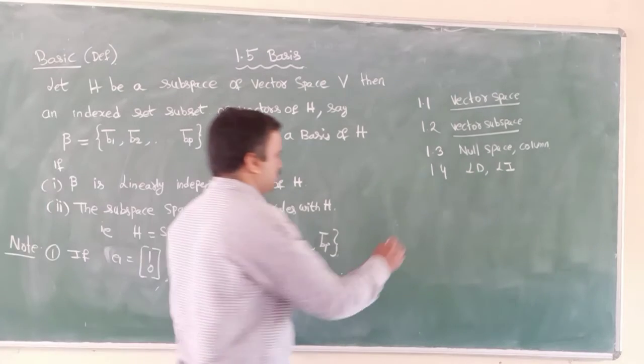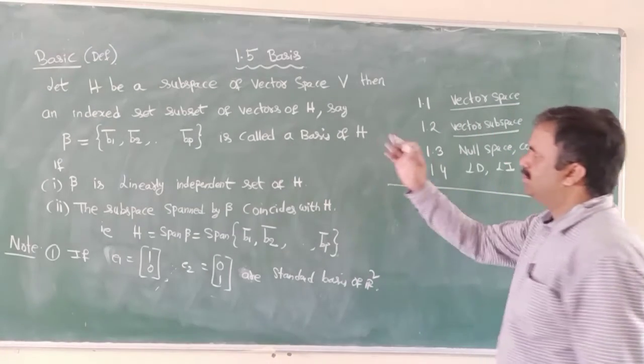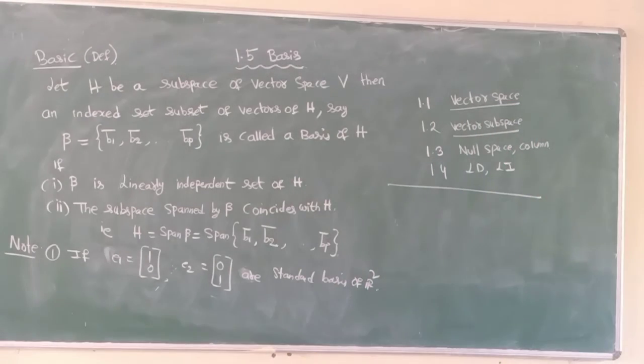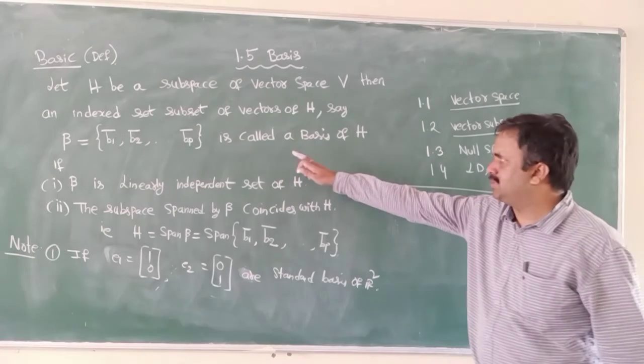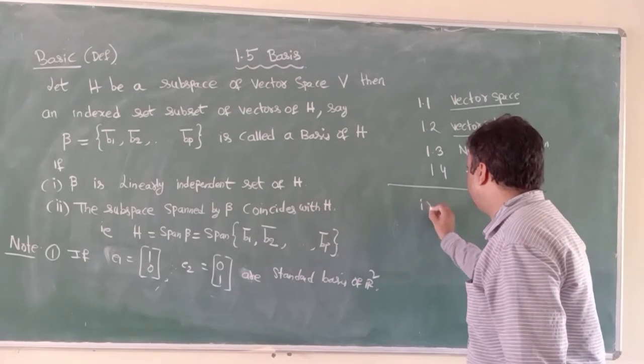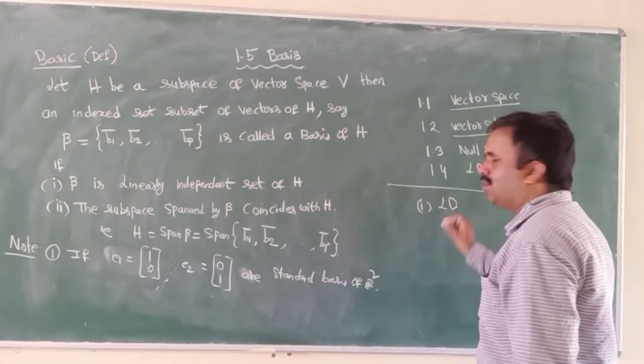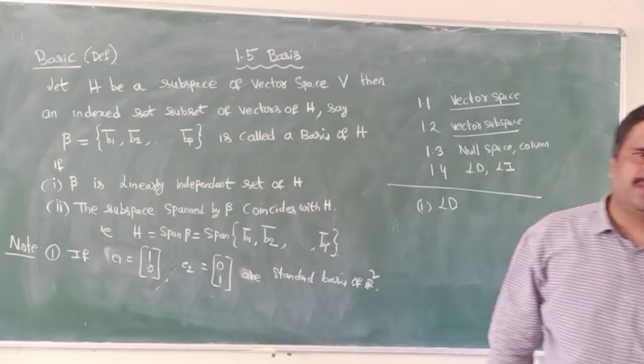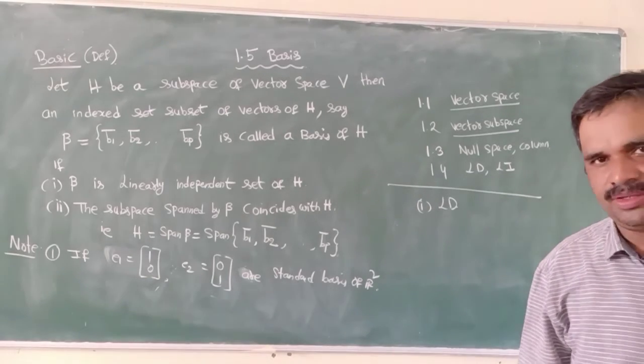That is, once again, H is a subspace of vector space V, and beta is an indexed set. Beta is called a basis if it satisfies number one, it should be linearly independent. Already we know how to check whether the vectors are linearly independent or not.